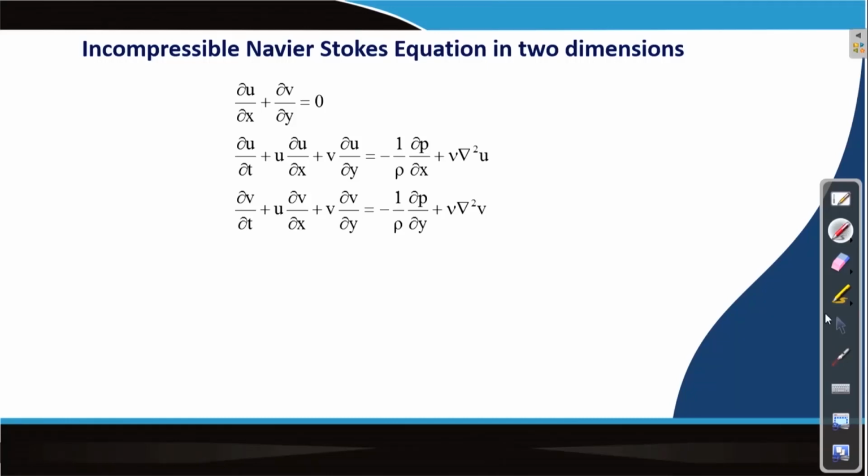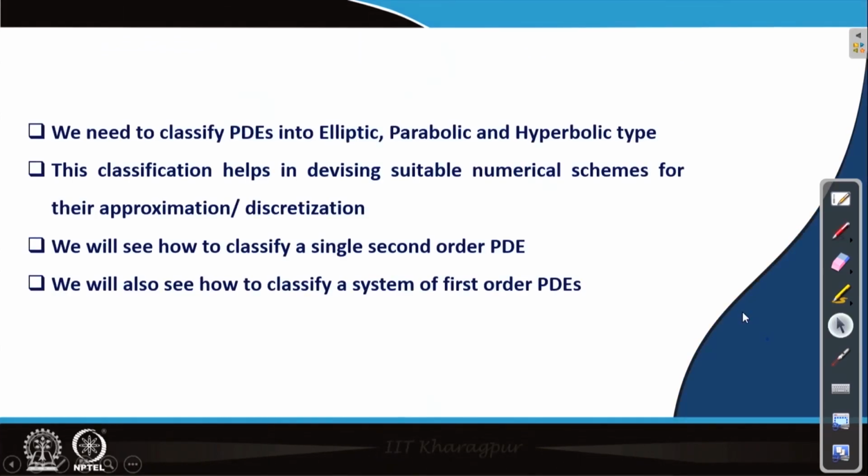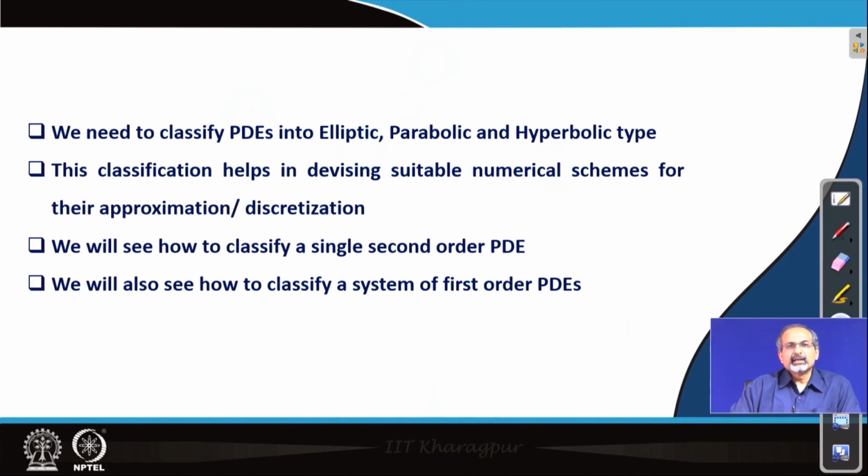We now look at how to classify a system of partial differential equations. We recall having looked at the terms elliptic, parabolic and hyperbolic, and we need to know, when we are looking at a partial differential equation, which kind of partial differential equation it is.